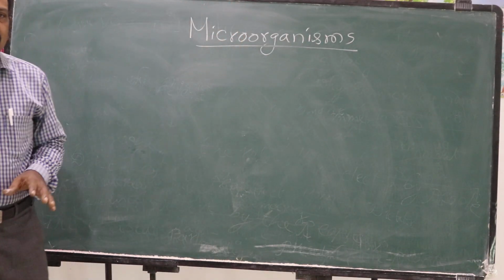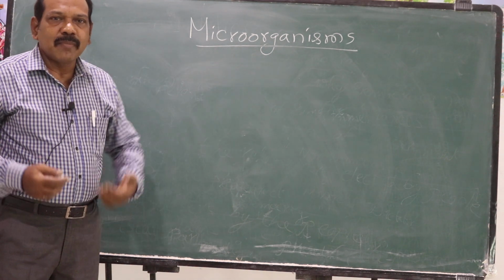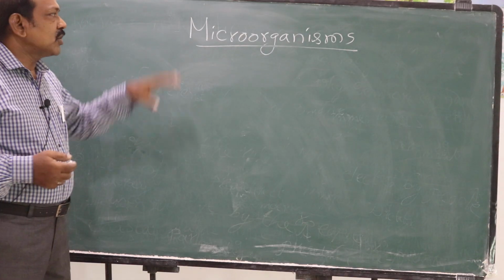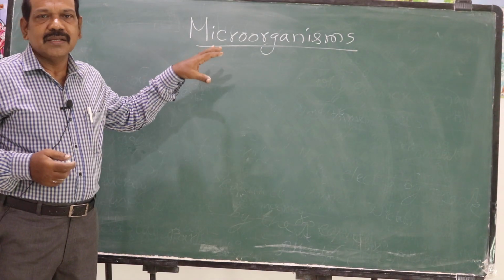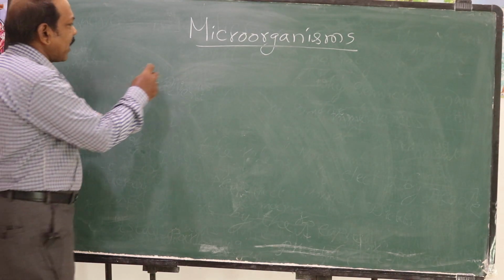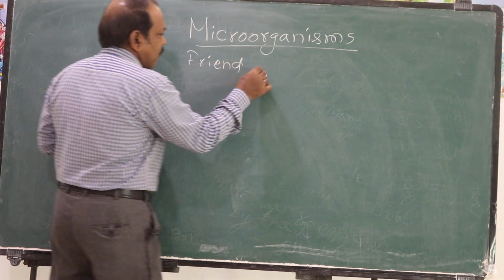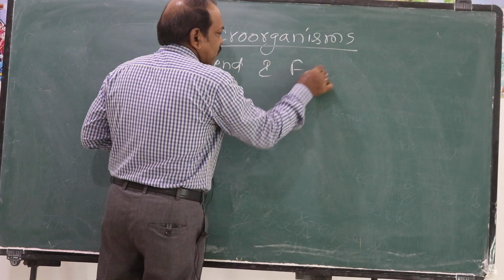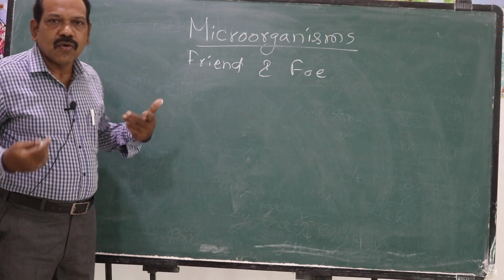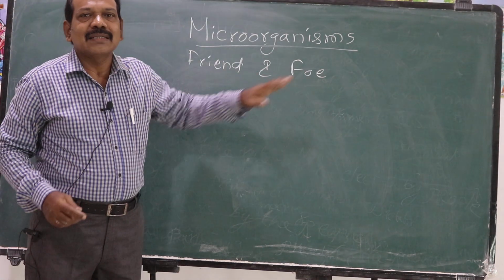What are microorganisms? What are the different types of microorganisms? And what are their benefits? And what are their harmful effects on human beings? Actually, your topic in 8th class is microorganisms, friend and foe. You know the meaning of friend and foe? Friend, all of you know. Friend, our friend, useful to us. It helps us. Foe is enemy. It causes harm to us.